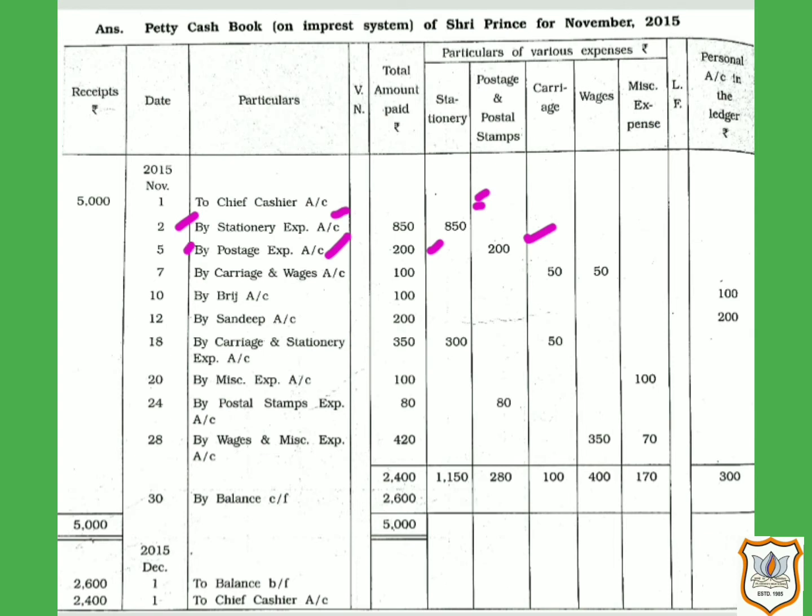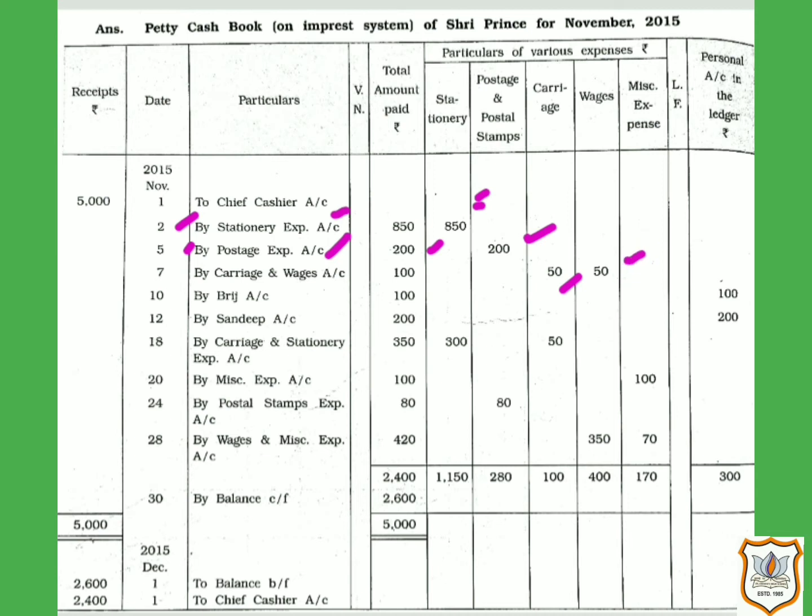The next transaction, carriage rupees 50 and wages of rupees 50 paid. Here, the petty cashier has made payment for two expenses on the same day, that is rupees 50 for carriage. We have prepared a column for carriage, so we will enter rupees 50 here, and for wages also we have a separate column, here it is 50.